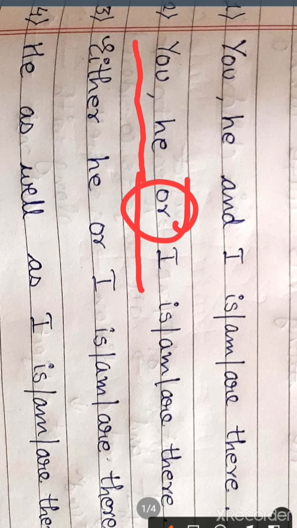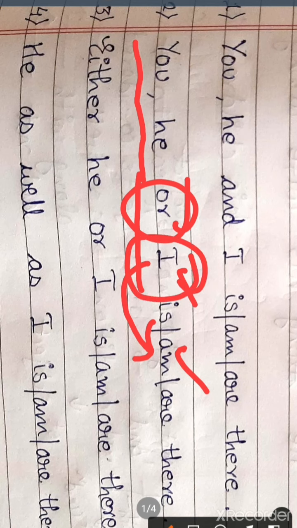So which subject will we consider? It will be I. So along with I, what comes? It comes am. So our correct answer here will be am. You, he or I am. We have to take the one which is near to the verb.